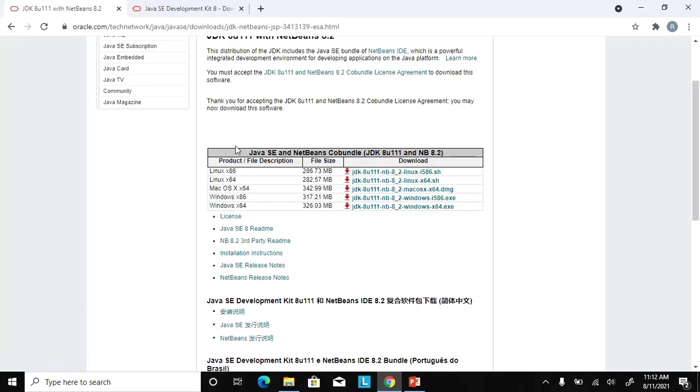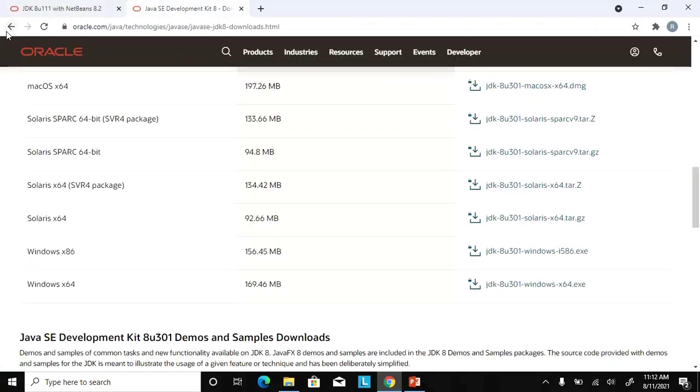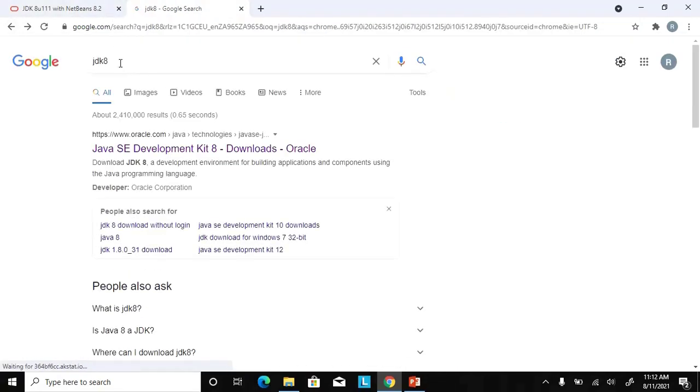The next thing that you need to install is the JDK, Java Development Kit. This JDK is a must in order to install the NetBeans IDE. So go ahead and type JDK 8. Since I'm going to install NetBeans 8.2, if you install a JDK above version 8, your NetBeans is not going to be installed.